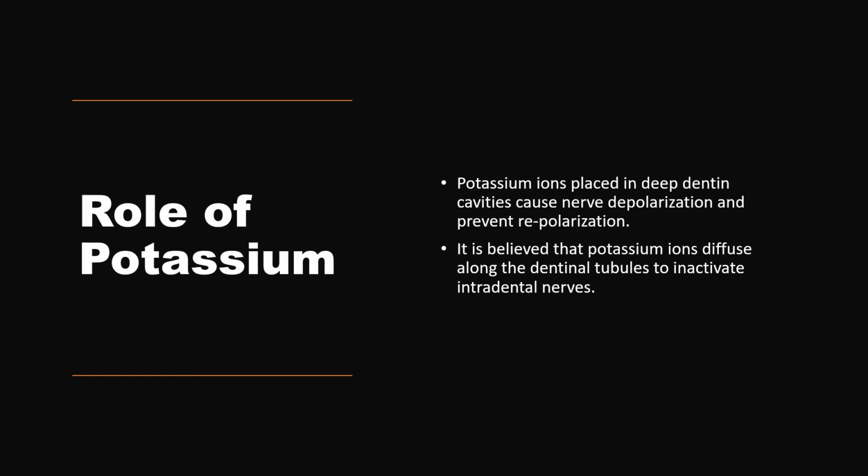Next comes the very important role of potassium, which I have discussed. Potassium nitrate is widely used in sensitive toothpaste because when it is placed in deep dentine cavities, it causes nerve depolarization and prevents repolarization. So due to this soothing, calming down of the nerve endings, it is believed that the potassium ion diffuses along the dentinal tubules to inactivate intradental nerves. So this is one of the key substances being added to sensitive toothpaste.